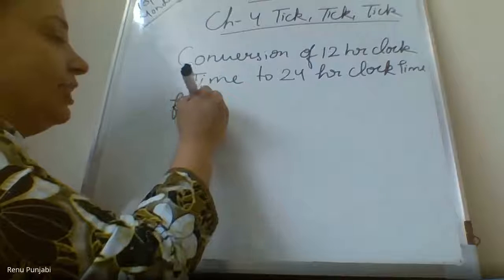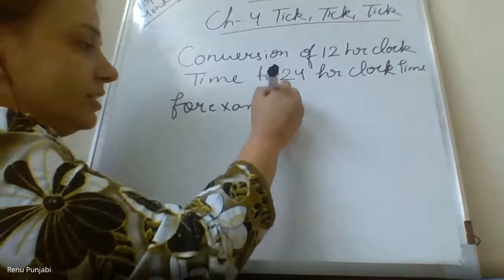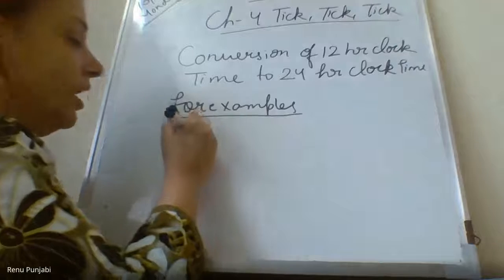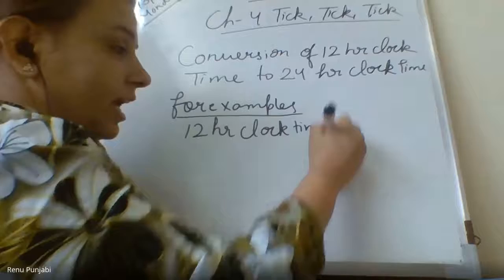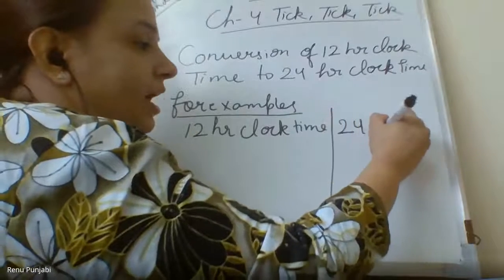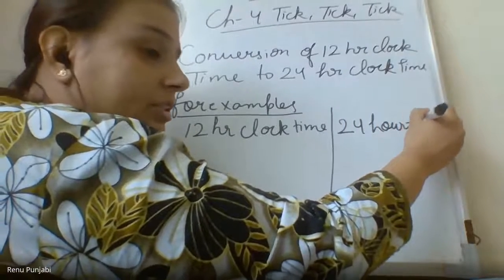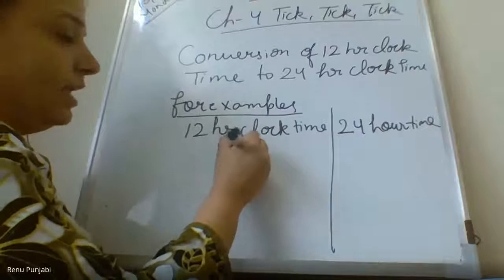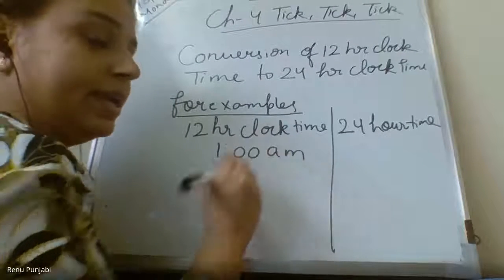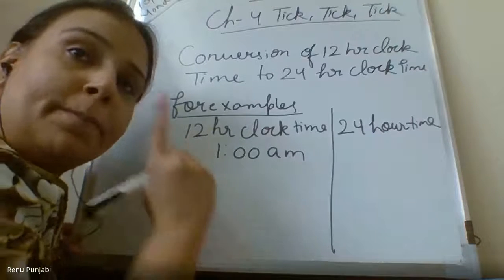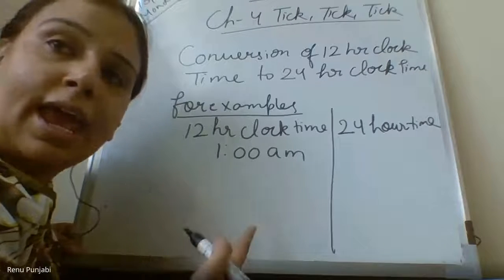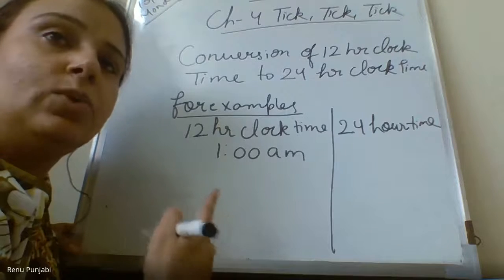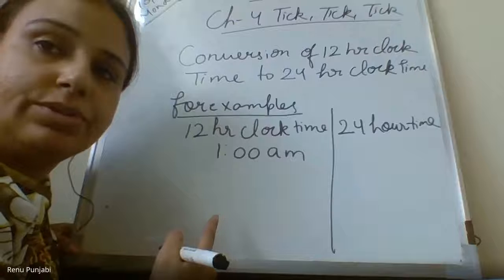For example, if we take the examples, our 12-hour clock time is given and we want to convert it into the 24-hour clock time. For example, if it is 1 a.m. Now please pay attention here. From midnight 1 a.m. to 11:59 a.m. Write this. Yes, my dear, I told you in the beginning you have to write this in your notebook.